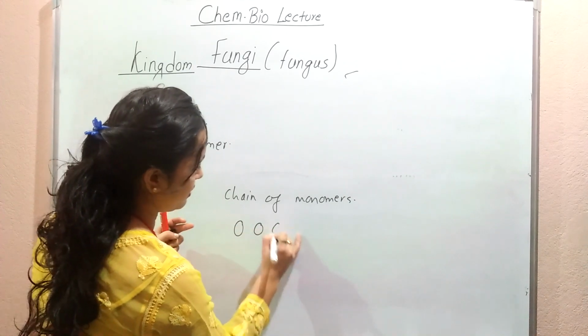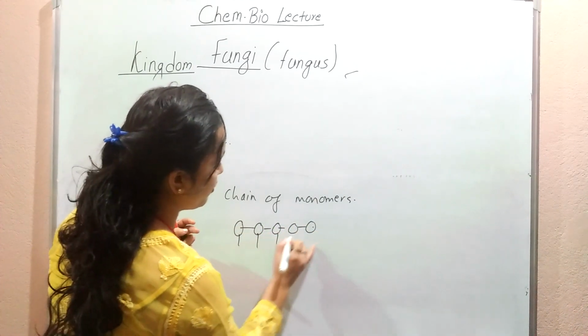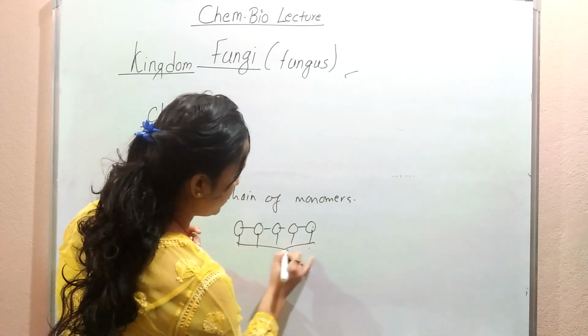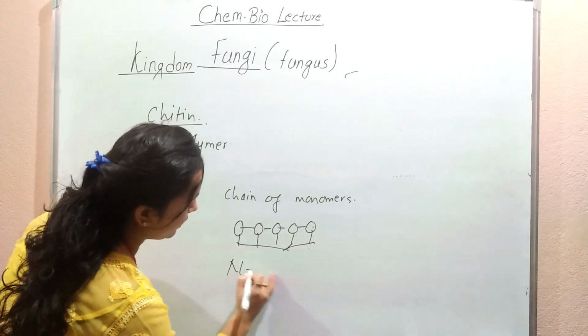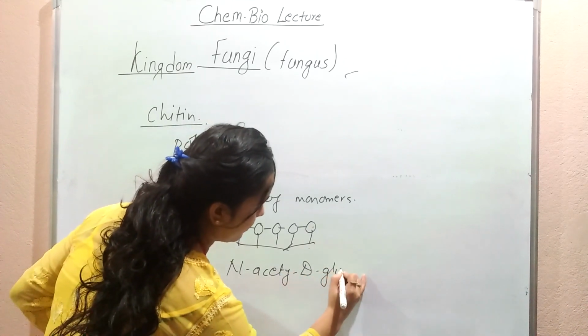This one is a chain. So how can we represent this? Each monomer is N-acetyl D-glucosamine.